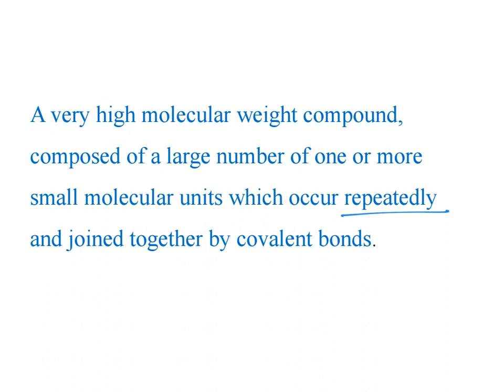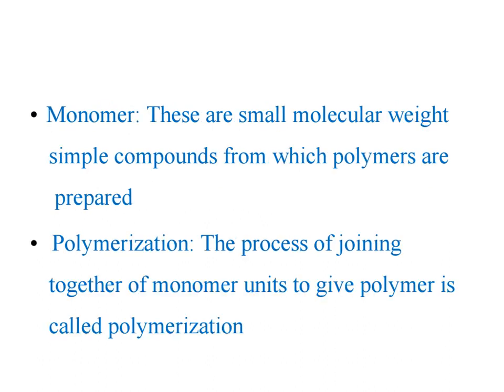And these smaller units we call monomers. A monomer is a small molecular weight compound from which polymers are prepared. This process we call the polymerization process.